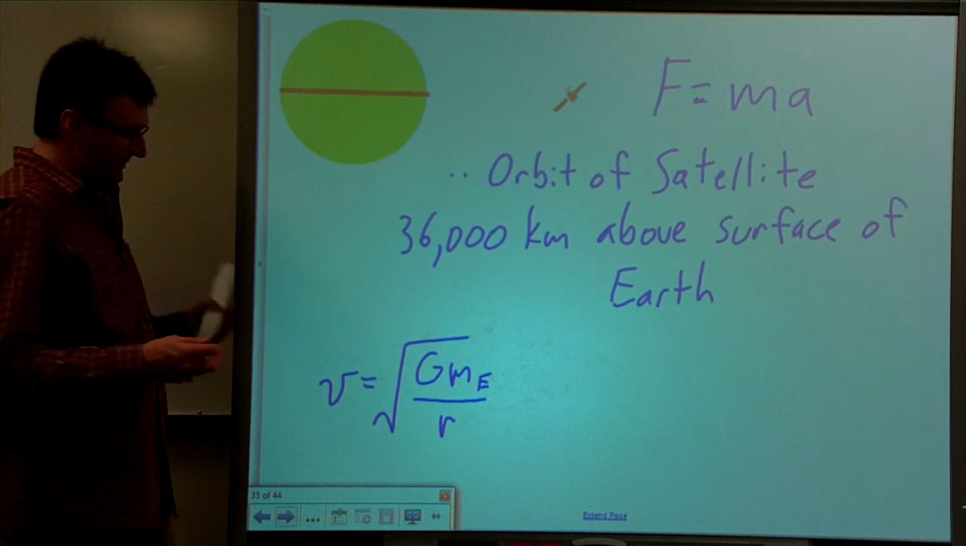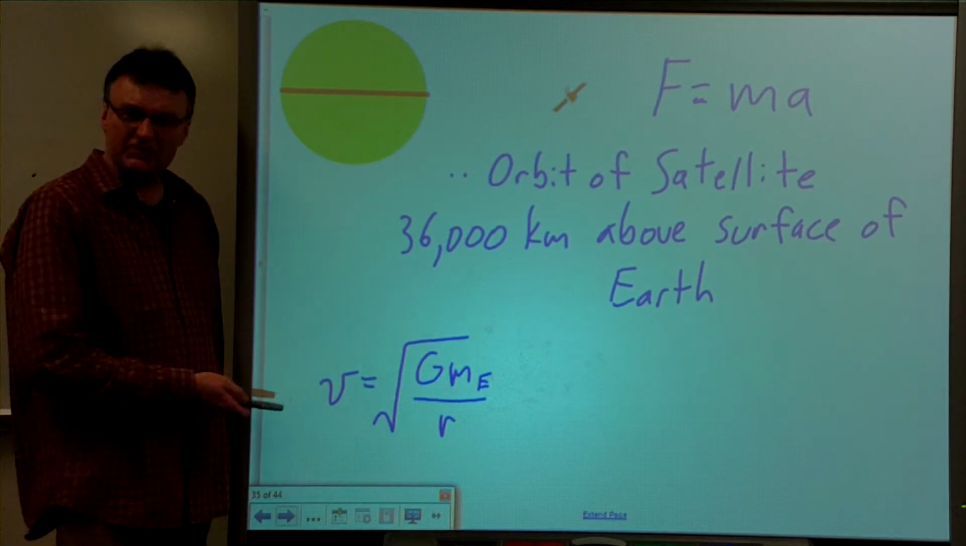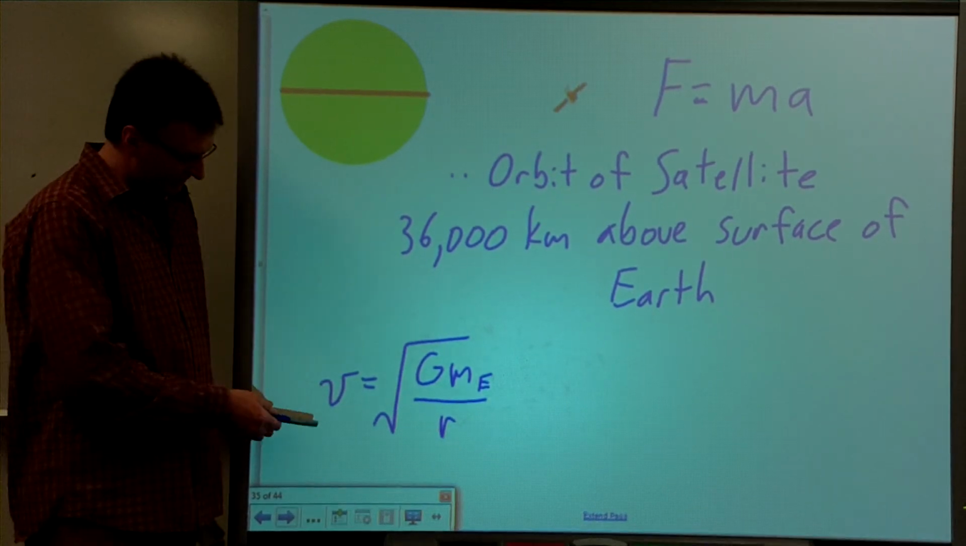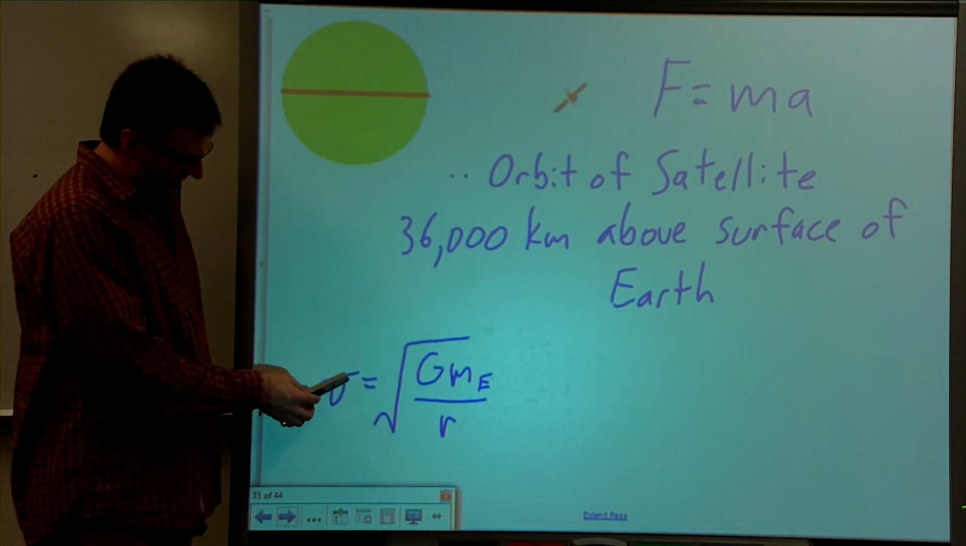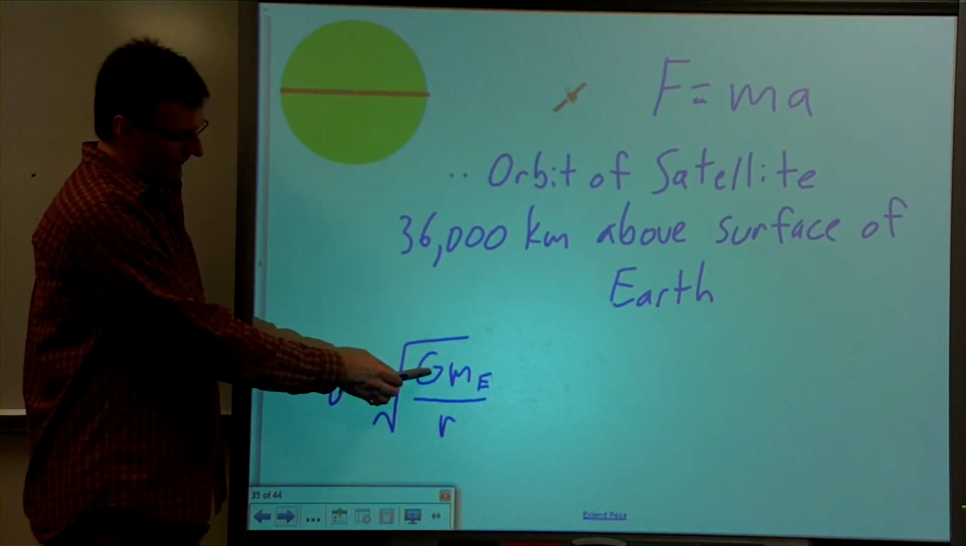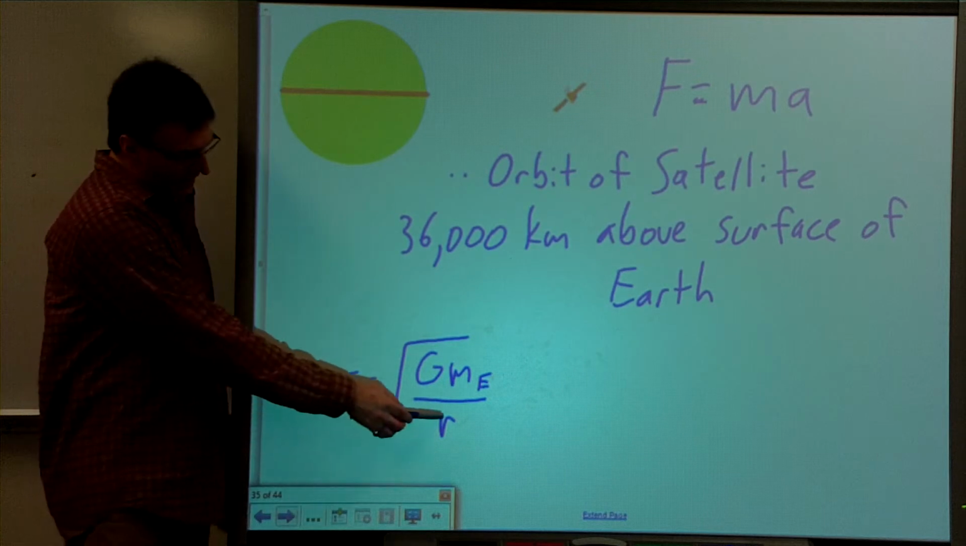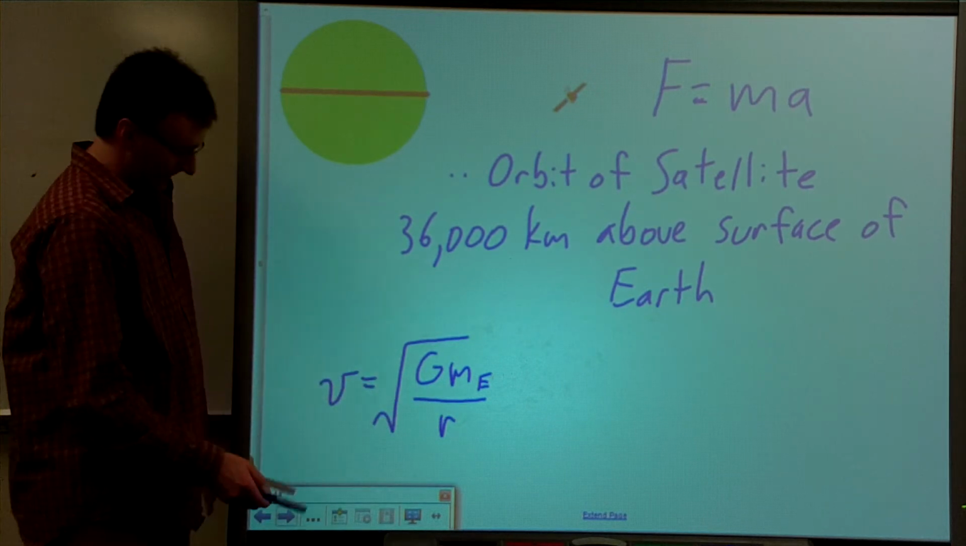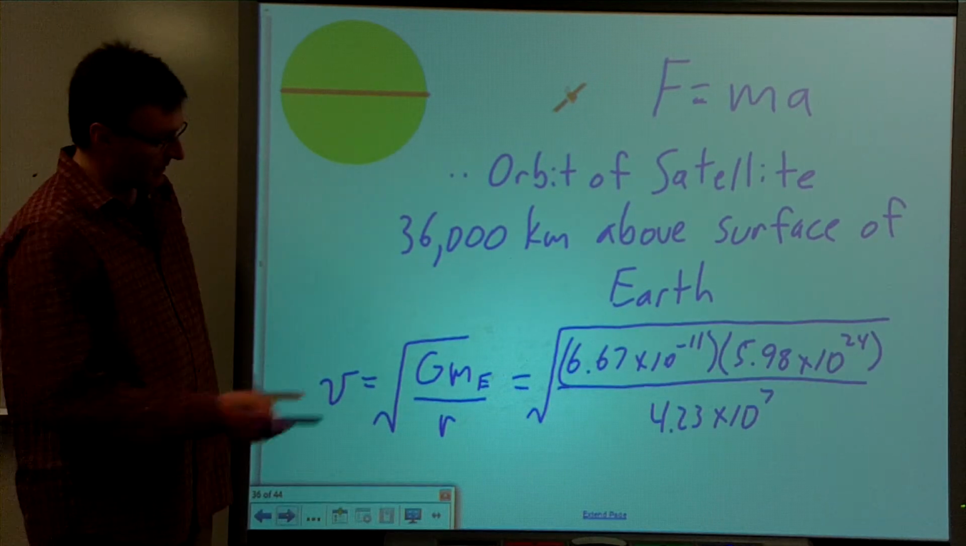Now, if you want to find the speed of it, and this should be in your formula sheet, I believe. If not, it's easy to derive. But the speed then will equal the square root of the gravitational constant times the mass of the Earth divided by r. And so we can go ahead and put those numbers in.